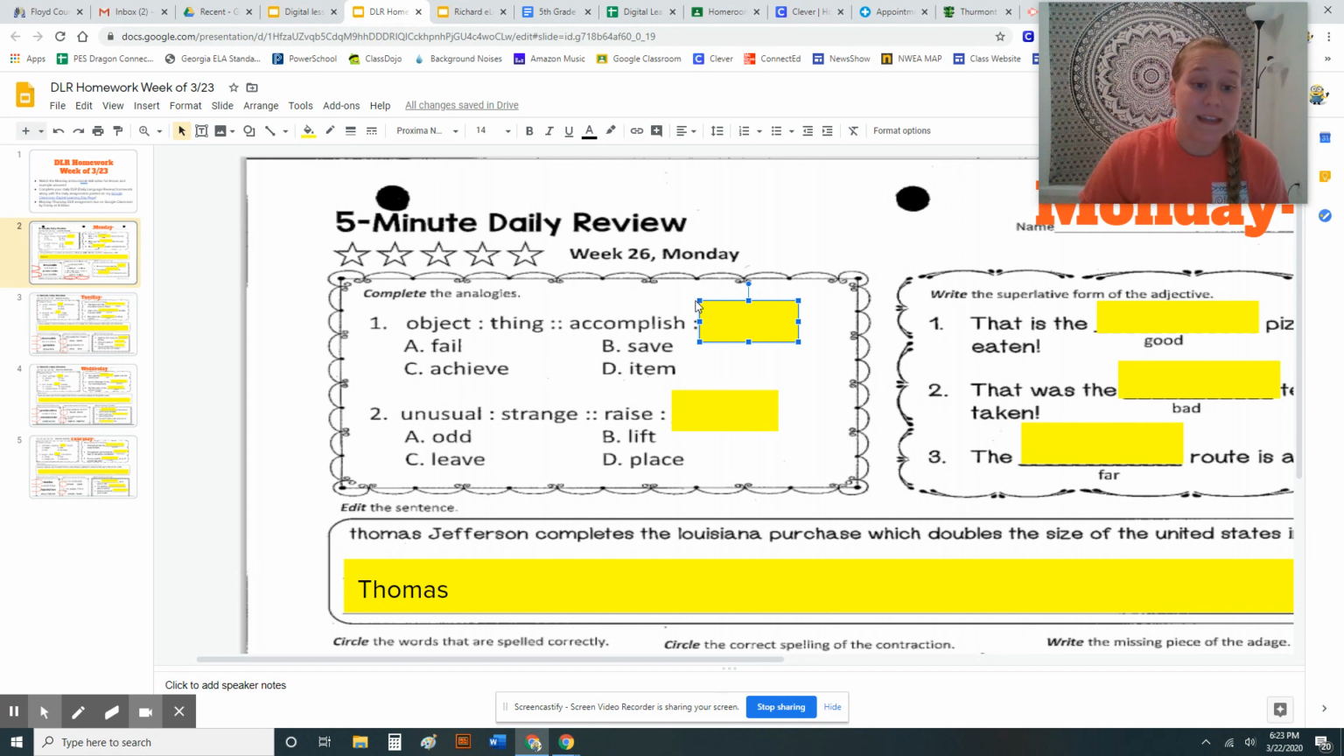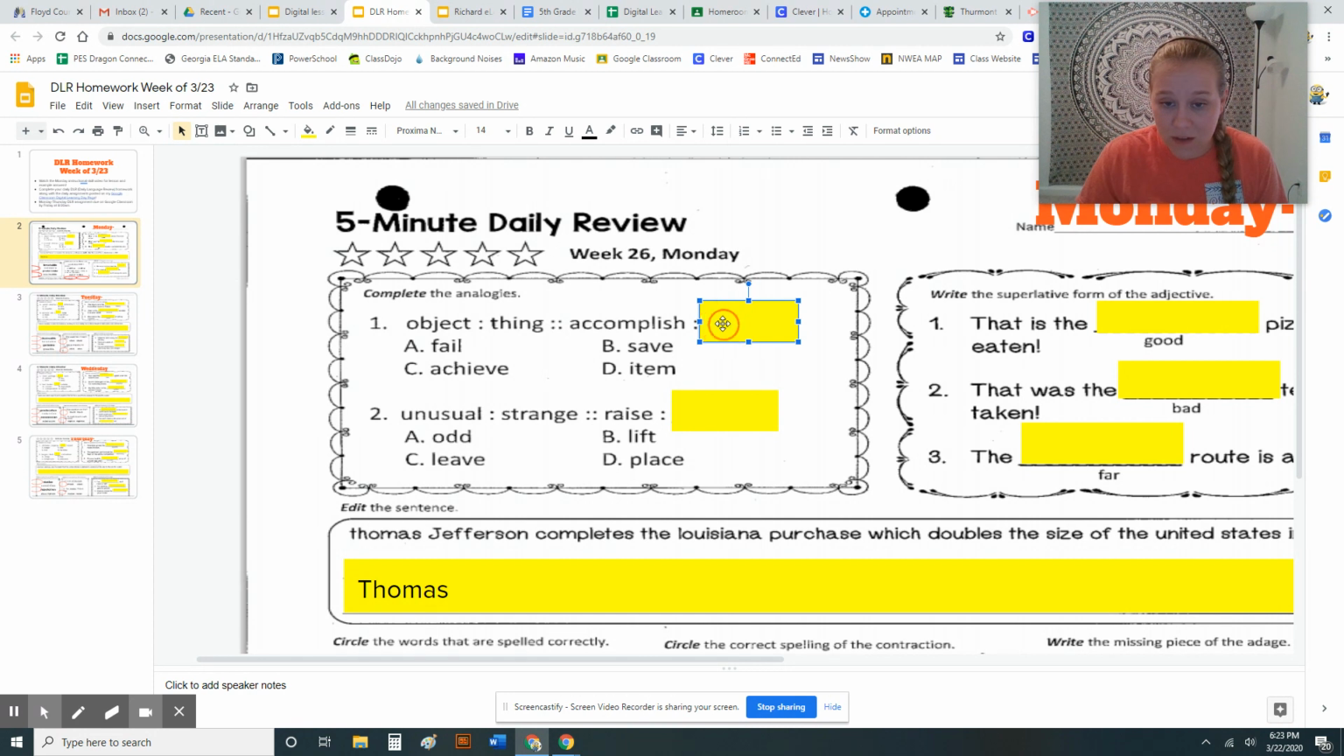So the first section is complete the analogy. An analogy is a comparison of one or more things. So we got: object is to thing as accomplish is to what. So I know that object and thing mean the same thing. They're synonyms. So I know I need something that means kind of the same thing as accomplish. So my choices are A, fail. Well, that wouldn't be it because accomplish means to do something. Cross off A. B, save. Maybe. C, achieve. That looks pretty good. Or D, item. Well, I know it's not an item because if I accomplish something, I don't necessarily get an item. And save, maybe I could accomplish saving somebody's life, but not really, no. So I'm going to pick C, achieve.